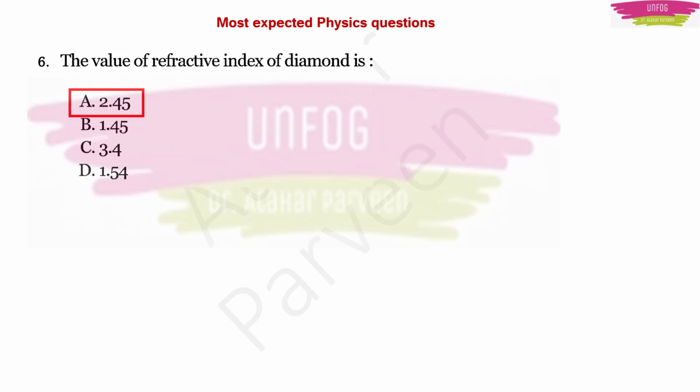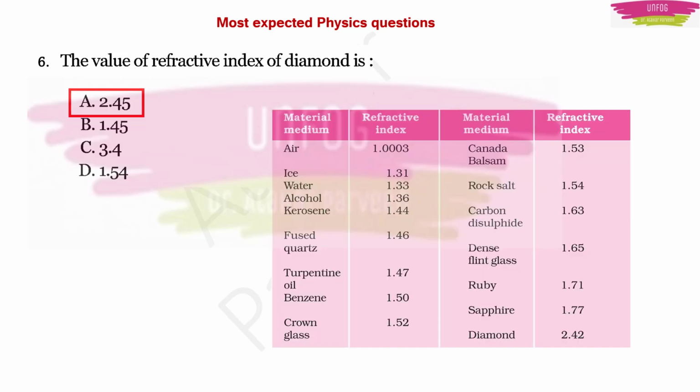Okay. I am giving you this table here. In this table there are refractive indices for many material media like air, ice, water, benzene, crown glass, diamond, ruby, rock salt. So better learn these refractive indices for all the material media. At least try to learn for the important ones like diamond, ruby, crown glass, water, ice and benzene. So if they ask a direct question, you will be able to answer it if you know the values of refractive indices from this table. Okay.